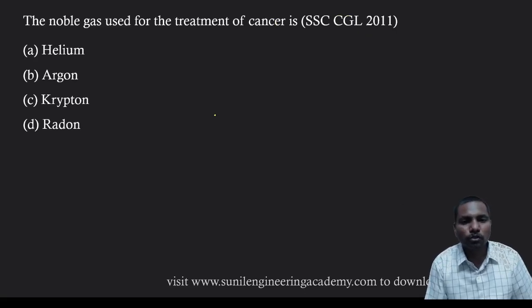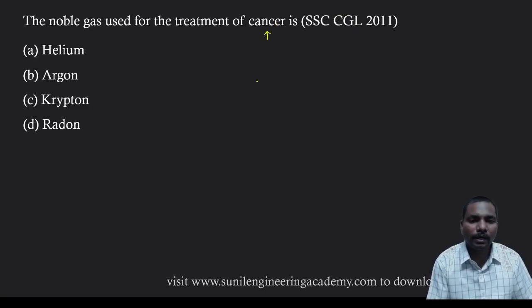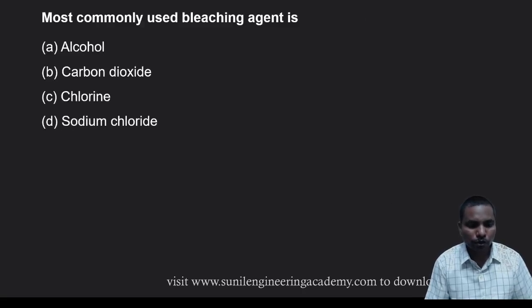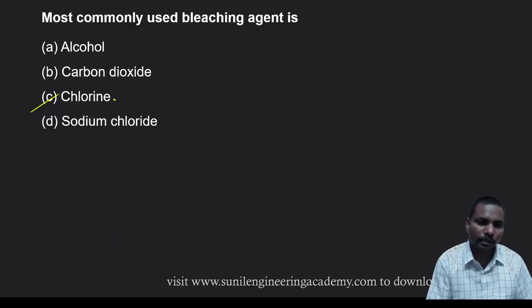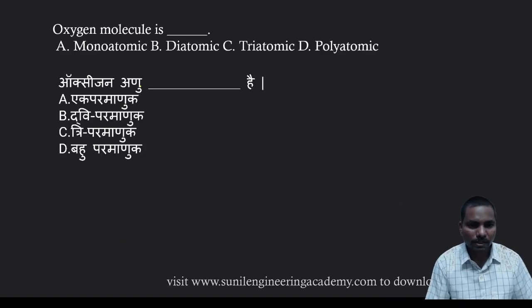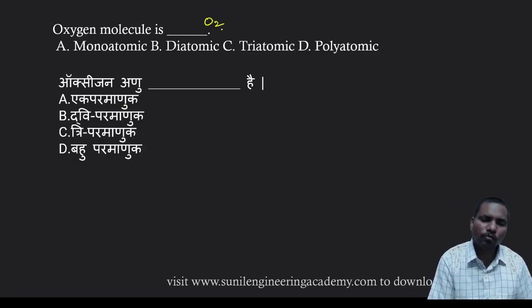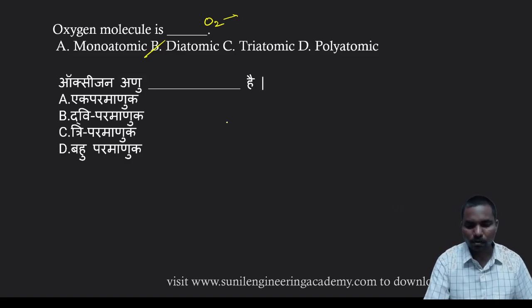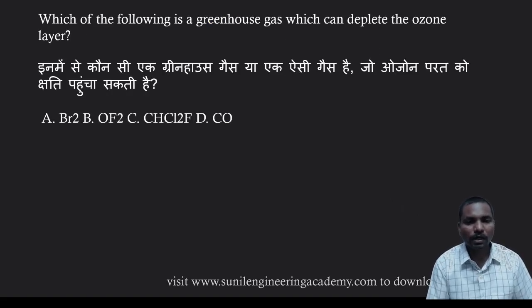And the noble gas that is used for treatment of cancer. In cancer treatment, radioactive elements are used, that is radon. Radon is preferred. Okay. Most commonly used bleaching agent. What is the most commonly used bleaching agent? That is chlorine. Chlorine kills the germs. Oxygen molecule is dash. Just now I gave oxygen, O2. O2 means two atoms, diatomic. Okay. Which of the following greenhouse gases can deplete the ozone layer? Chlorofluorocarbons. So chlorofluorocarbon, CHCl2F.